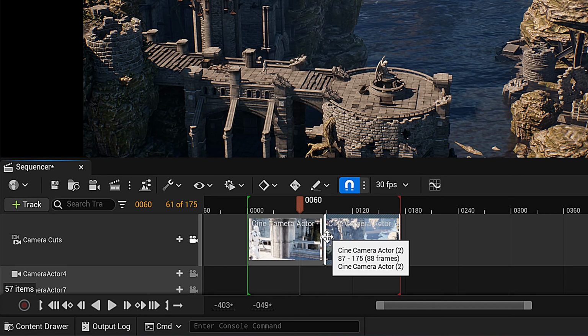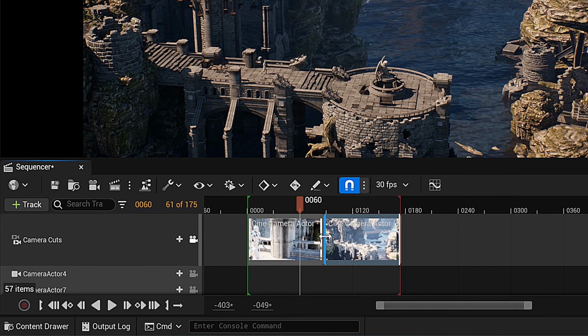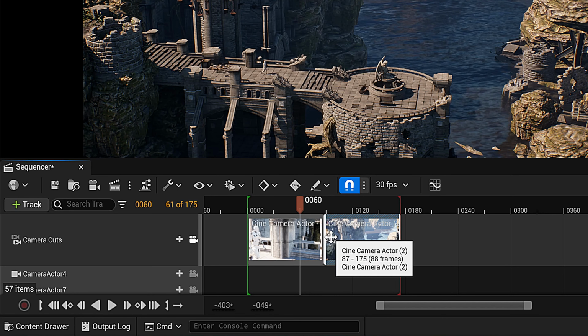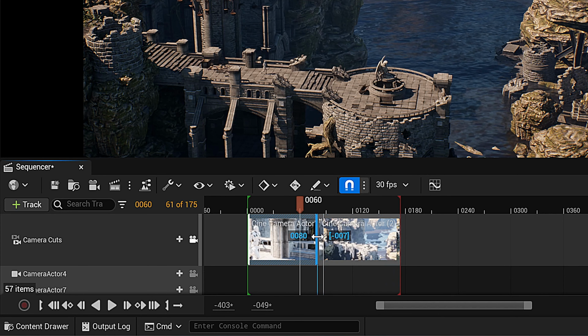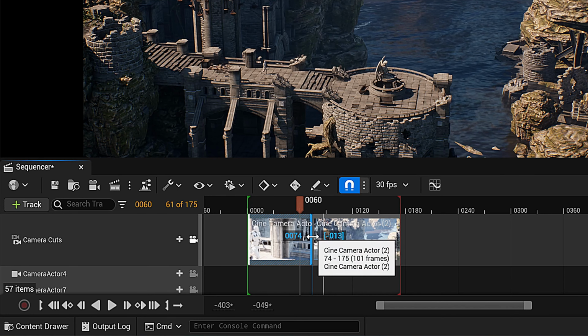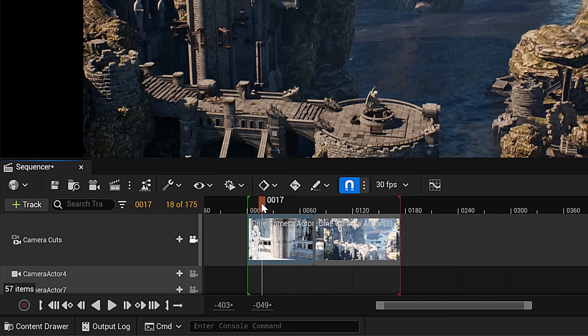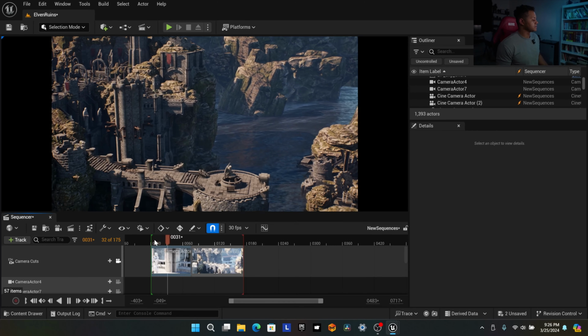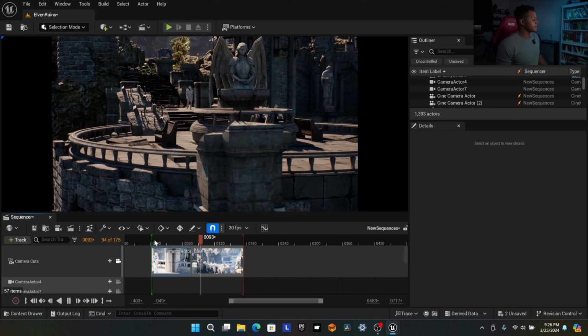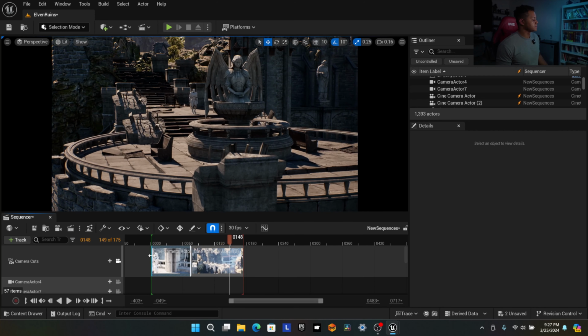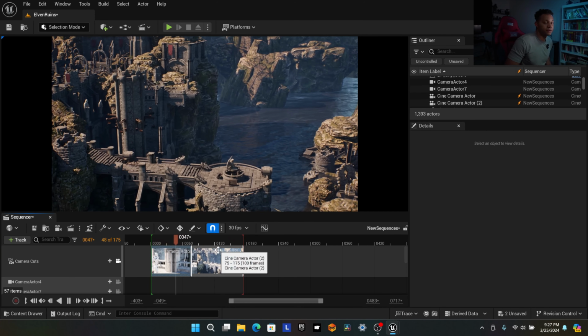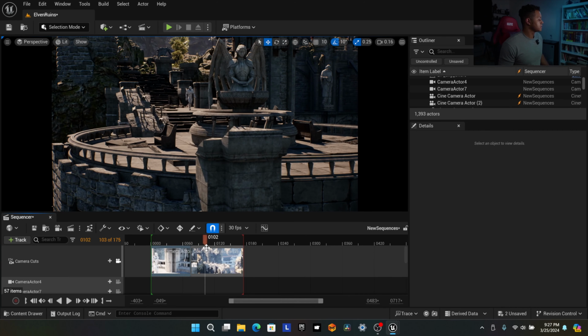On the track here, I can go into where the two tracks intersect, wait for this left and right arrow, and then just click and drag to have this clip start a little bit sooner. Let's see what that looks like. Bam, cut there. Nice.